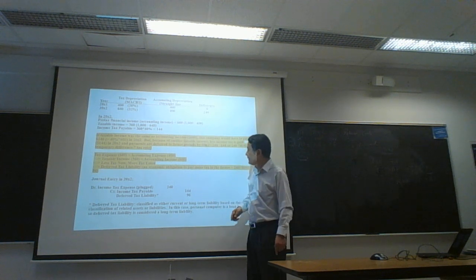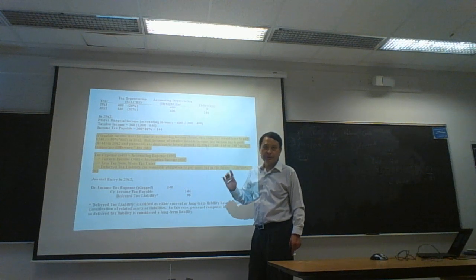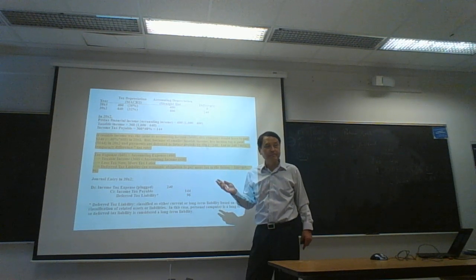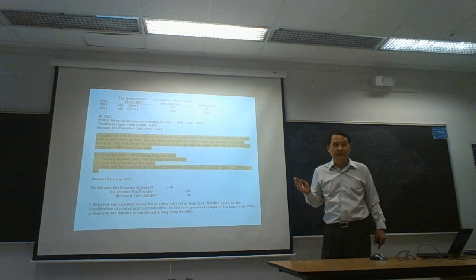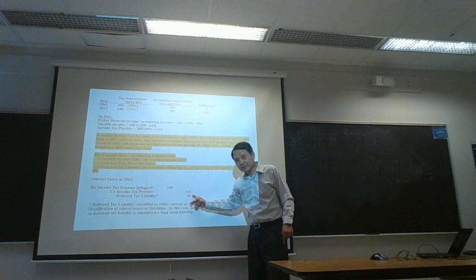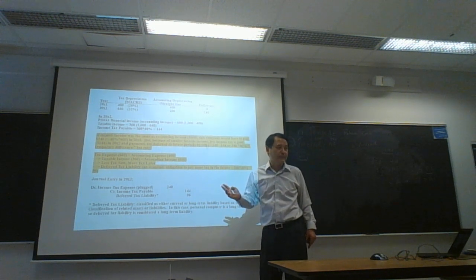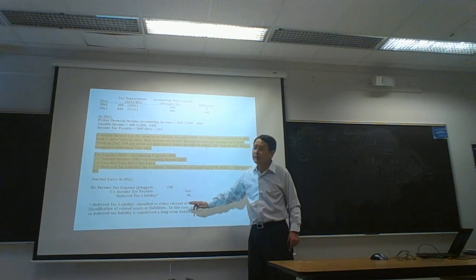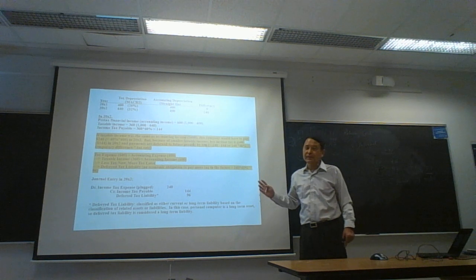So in this example, this 96 DTL comes from depreciation on a personal computer. And the personal computer is a long-term asset, right? So all 96 DTL should be reported as a long-term liability. This is long-term because the personal computer is a long-term asset. Okay, the rule is very simple.